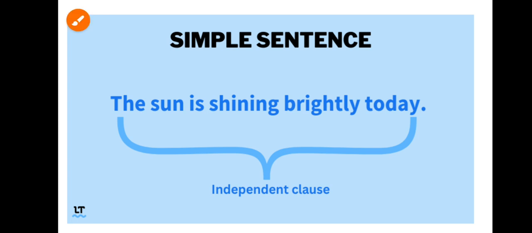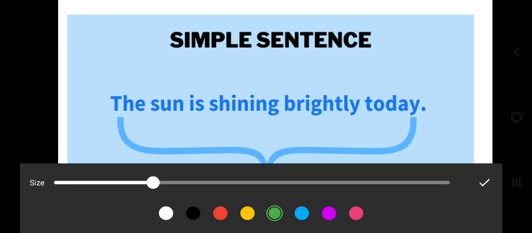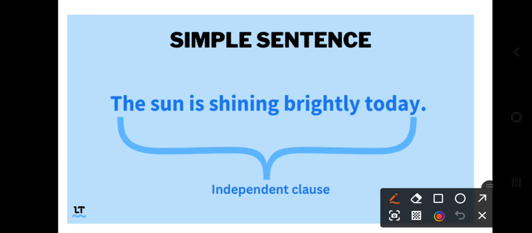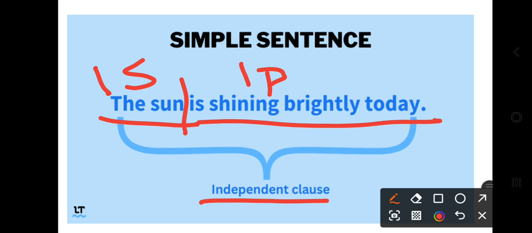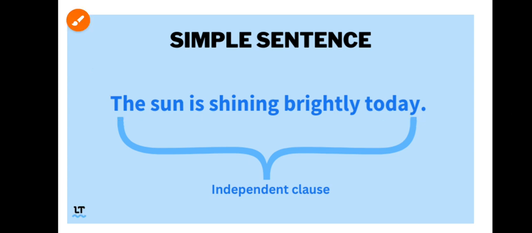This is a brief structure. One is the structure in which we understand a simple sentence. Here, the sun is shining brightly today. The subject is the sun, and is shining brightly today is the predicate, right? So that is an independent clause, because one subject and one predicate. Very simple, we have already discussed it, right? So please take care. Okay, now number 2,